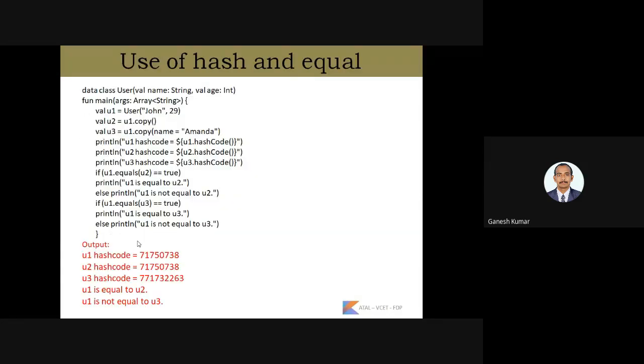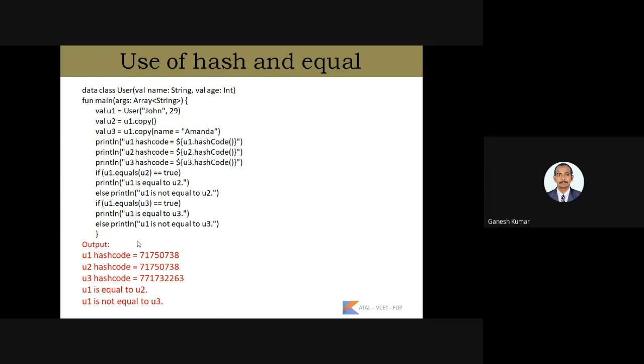So here is the example. Data class User, name, and then age. Here we have created three objects for the class User. The u1 object carries the values John and 29 as name and age. We have created another object u2, and we are copying the same values given to the first object u1, so we specify u1.copy.